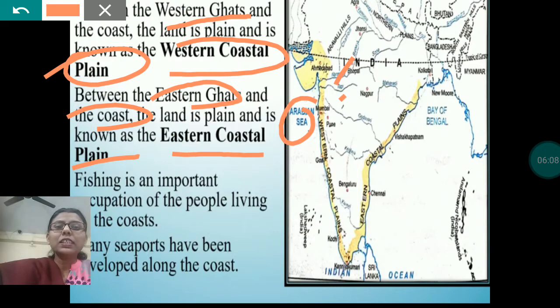Here, fishing is an important occupation of people who are living near the coast. The main occupation of these people is fishing, and many seaports have also been developed in this area.